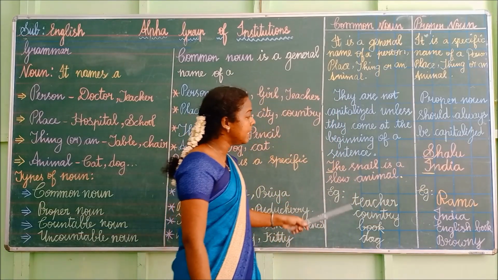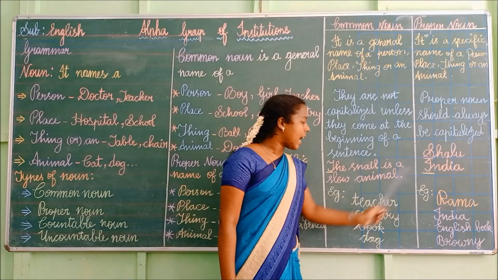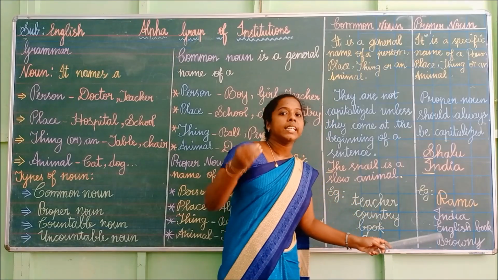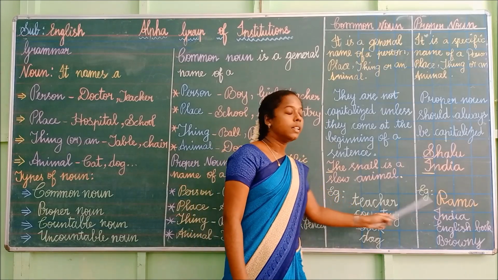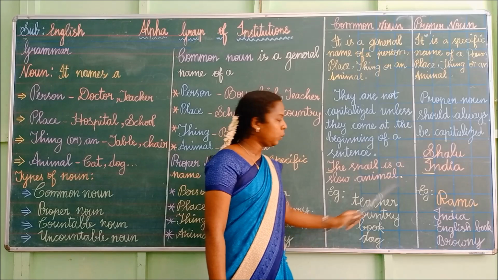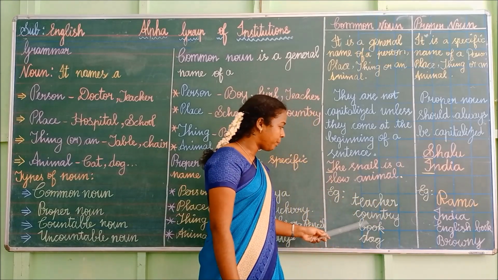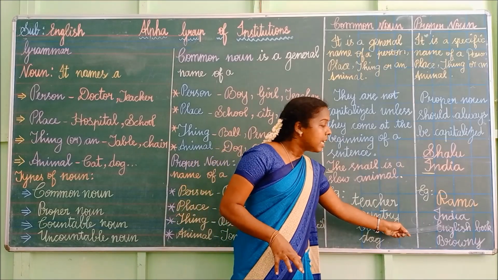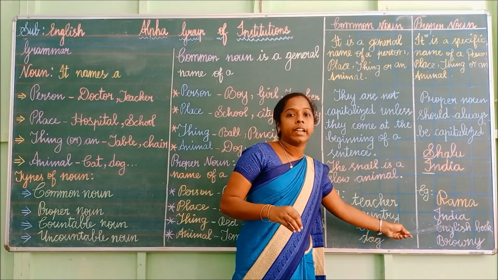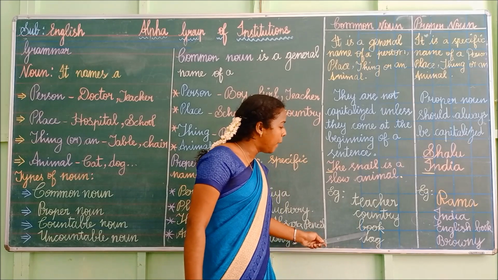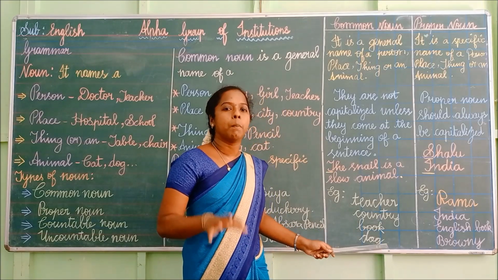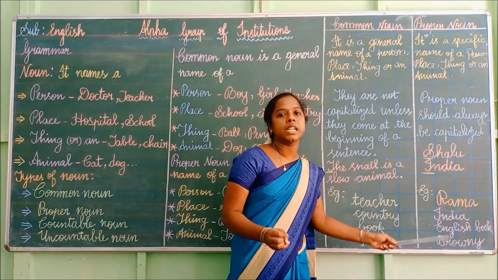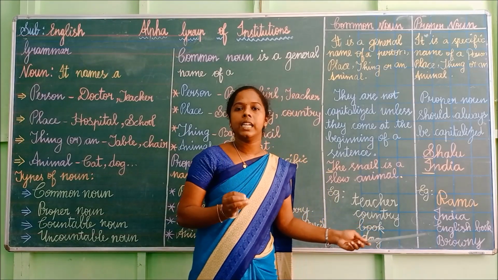For example, teacher. Here I am generally telling teacher. Here I am telling a teacher named Rama. So teacher is a common noun, Rama is a proper noun. Country. Here I am generally telling country. Here I specifically mentioned the country name India. Book. Here I am generally telling a book. Here I specifically mentioned a book name, that is English book.